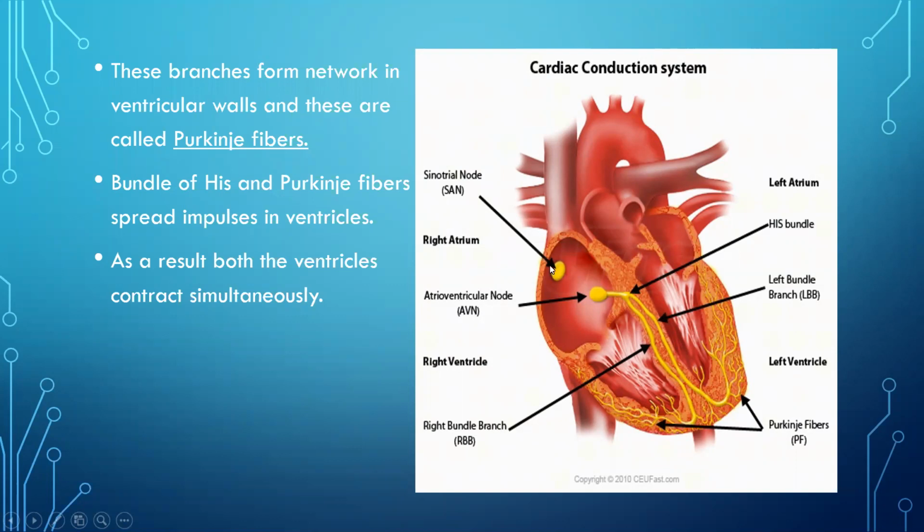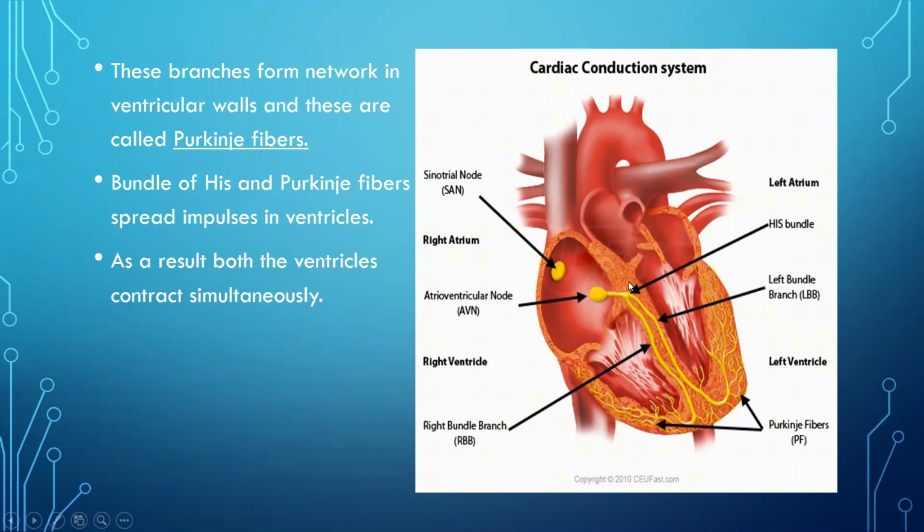The SA node generates the electrical impulse, which is then sent to the atrioventricular node. The atrioventricular node is present near the wall of the interauricular septum, and it acts as a relay station. That means it collects the electrical impulse from the SA node and distributes it to the bundle of His. The bundle of His is again a muscular tissue.